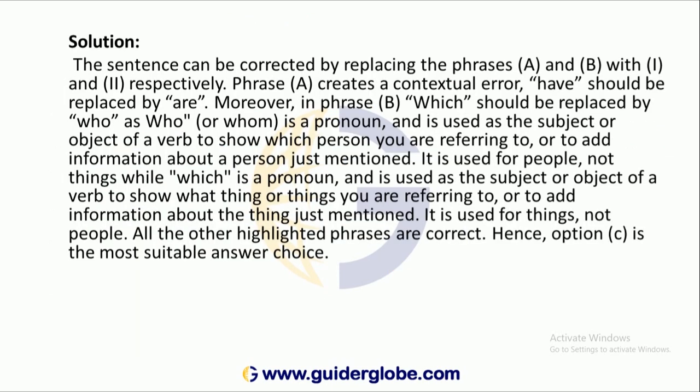The sentence can be corrected by replacing the phrase A and B with 1 and 2 respectively. Phrase A creates contextual error. How should be replaced by or. That is what I told you. Which should be replaced by who, because who is a pronoun and is used as the subject or object of a verb to show which person you are referring to. I told you that is entrepreneurs. That is the subject of the verb.